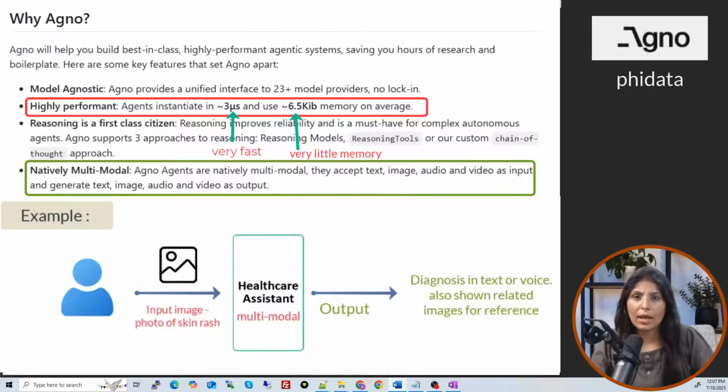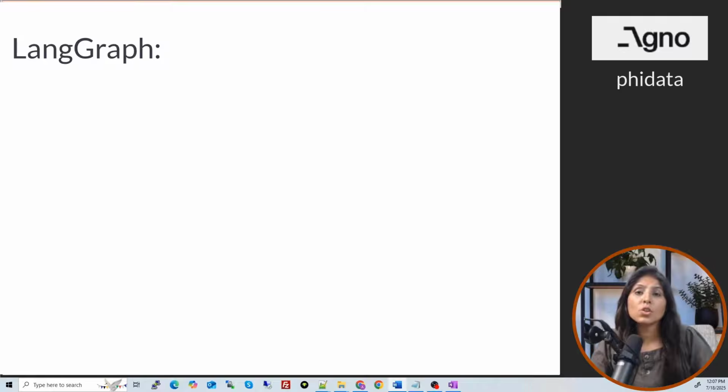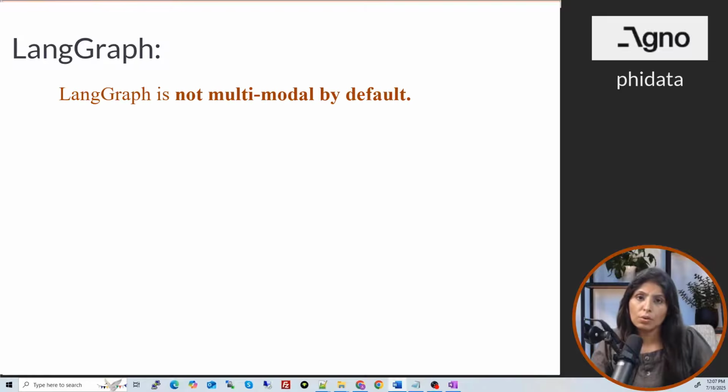Let's first talk about LangGraph. So LangGraph is not multimodal by default. Basically, LangGraph focuses on text-based workflow. You provide input in the form of text, you get output as text, right? But we can make it multimodal by writing some extra code ourselves.